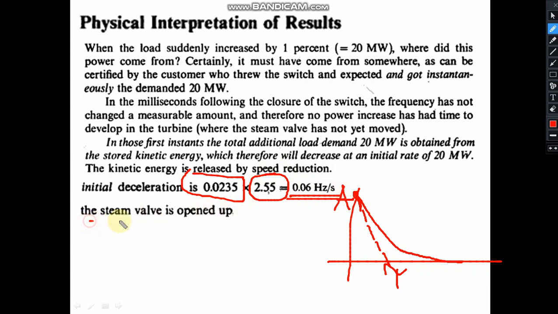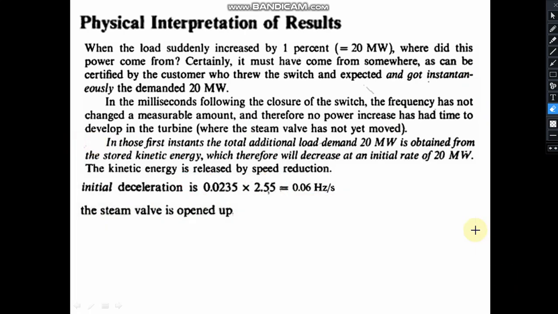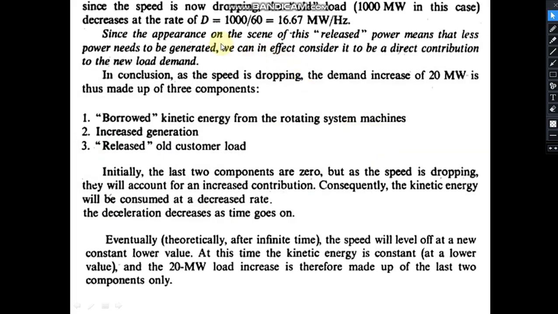The steam valve is opened up now. Since the speed is now dropping, the old load, 1000 megawatt in this case, decreases at the rate of D. D is the rate of change of decrease of this load with respect to frequency.